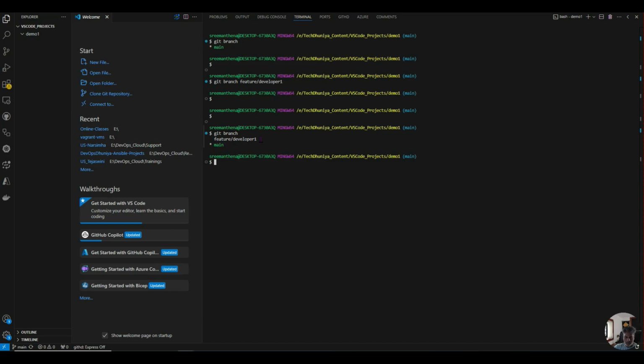Now I want to switch to my branch. How can I switch to the branch? The command is git checkout followed by the branch name. What is the branch name? feature-developer1.